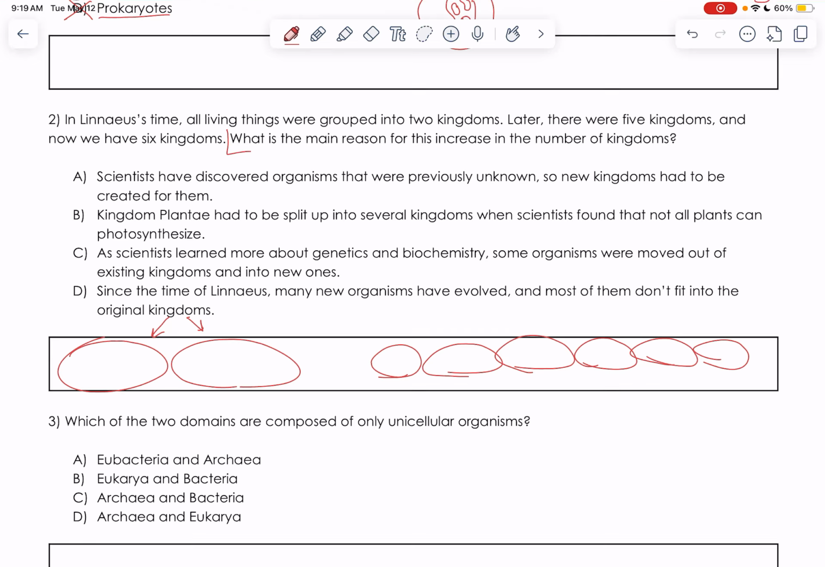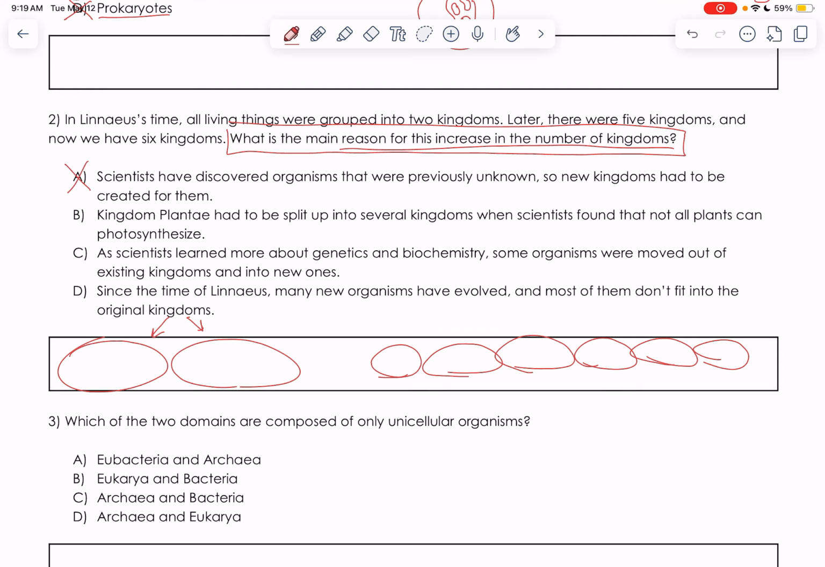Let's see, does this answer our question? I'm going to put it in a box. Reason for the increase in the number of kingdoms. Okay. If we discovered new organisms, would that mean that we have to add new kingdoms? No. For example, if I had 2 groups, eukaryote, prokaryote, and I discover a new organism, I don't need to make a new kingdom. I know that they will either go into one or the other. So A is not the correct choice.